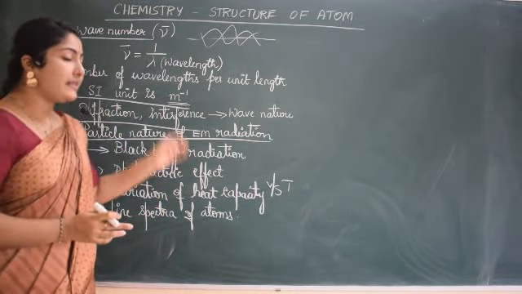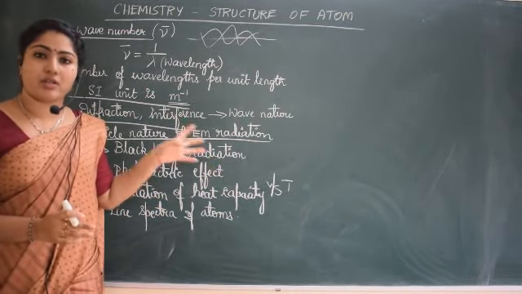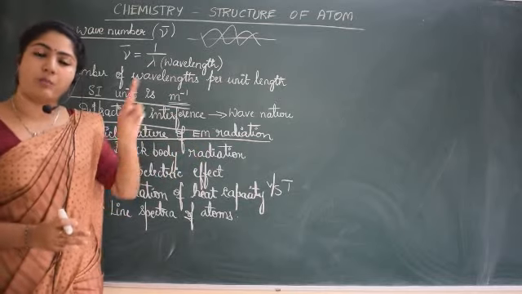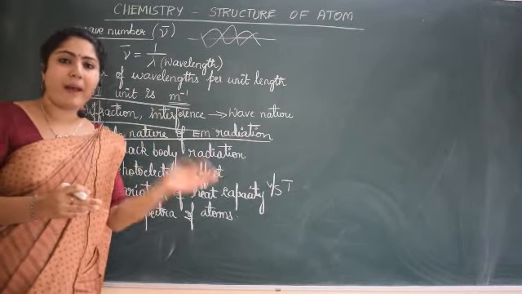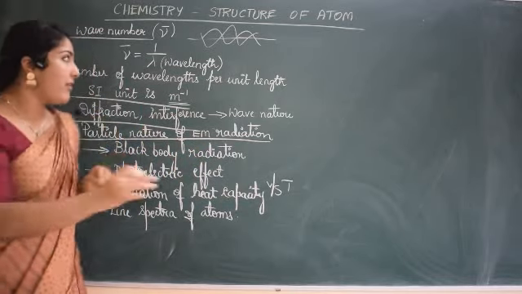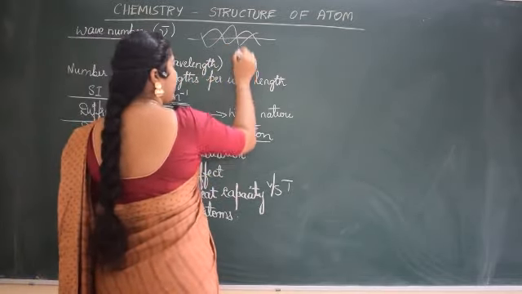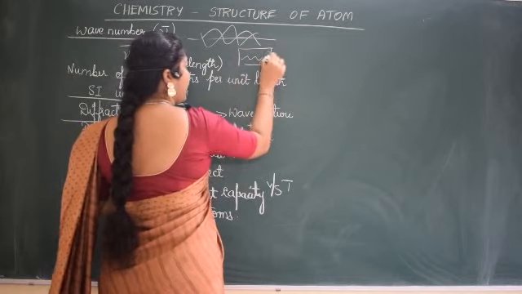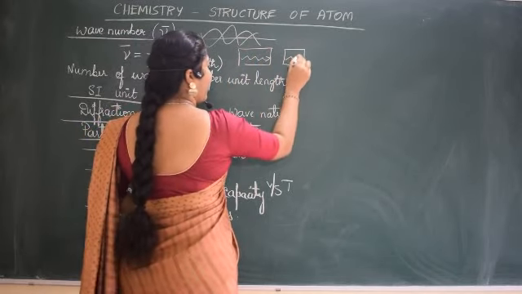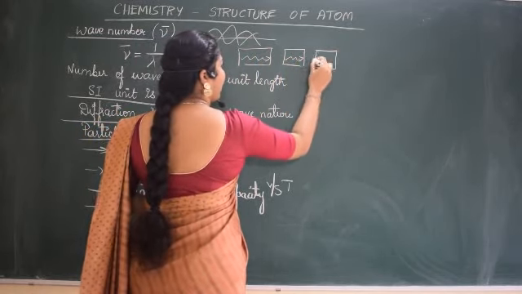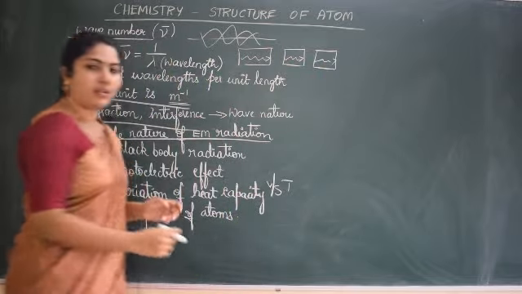Electromagnetic radiation is said to behave both as a wave as well as a particle. Wave means in a continuous manner, whereas particle nature means a discontinuous manner. They do not propagate continuously, but transfer in packets.